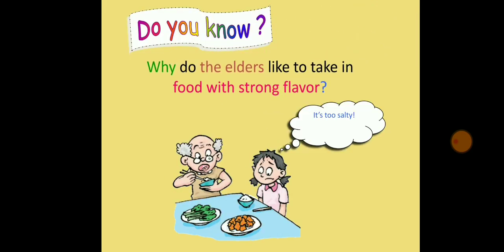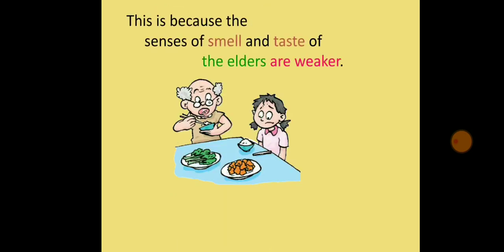Now why do elderly people like to take food with a strong smell or strong odor? This is because the sense of smell and taste in the elderly is weaker than in normal people, like young people or children. Young people will not like food with such a strong smell, but elderly people will. Why? Because their sense of smell and taste is already weaker.